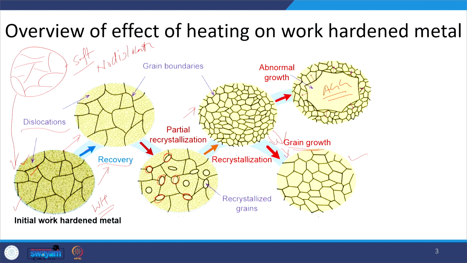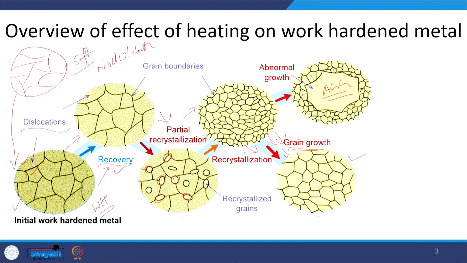Then higher temperature will be causing the recovery at lower temperature exposures. Further higher temperature exposure will be causing the partial recrystallization, then complete recrystallization, and then grain growth. Okay. So, this is how the things will be happening in all these cases.